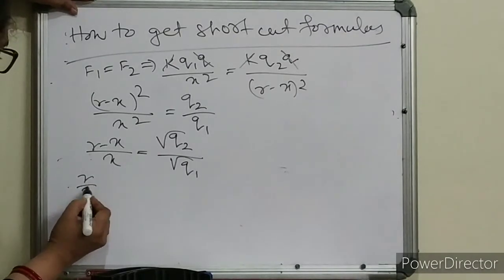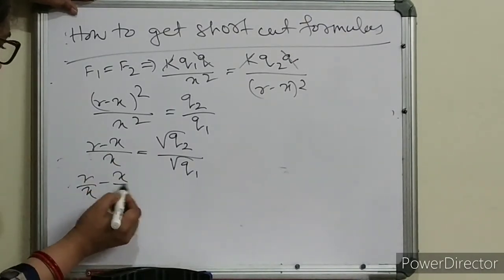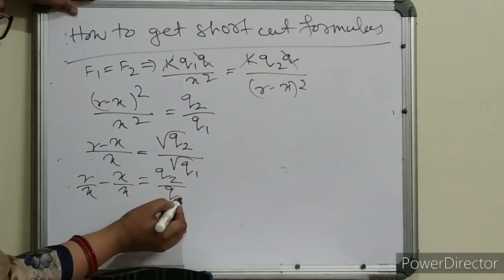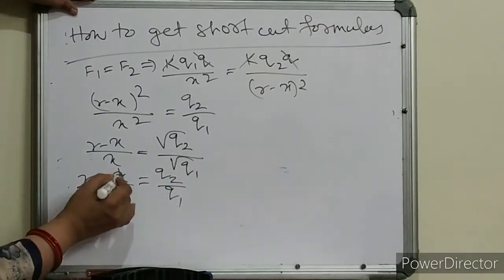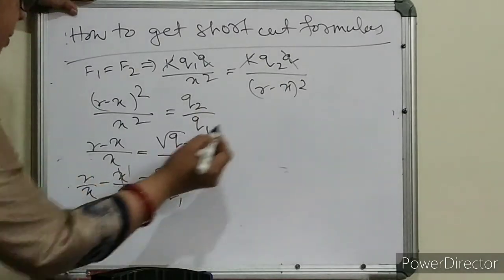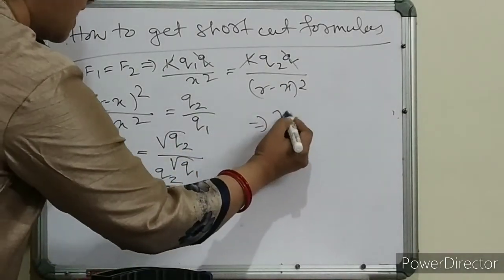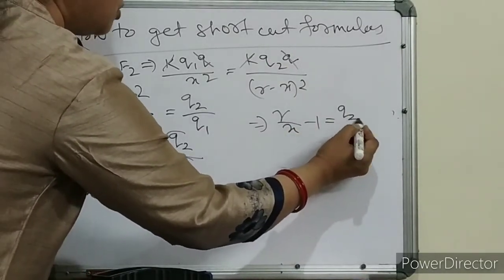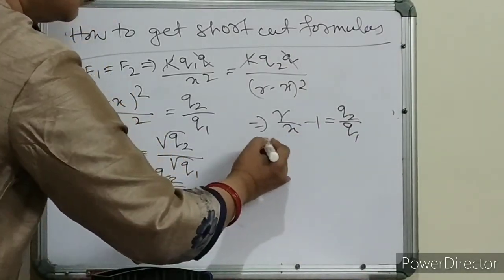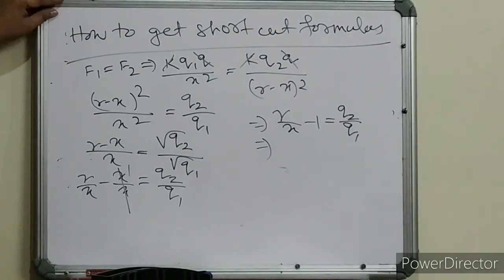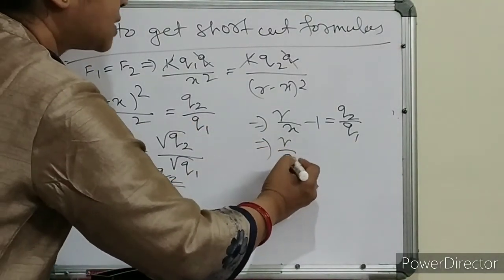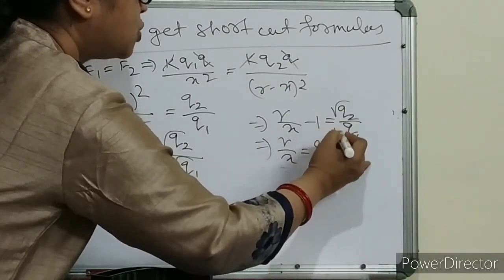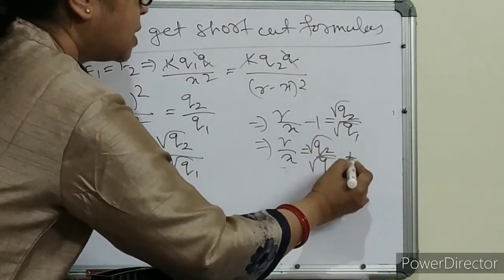So r by x minus x by x is equal to root q2 by root q1. This 1 gets cancelled. So r by x minus 1 is equal to root q2 by root q1. Is it clear, children? So that means r by x is equal to root q2 by root q1, plus 1.